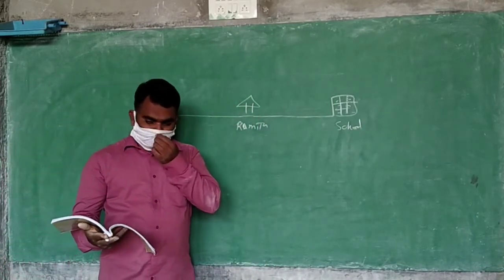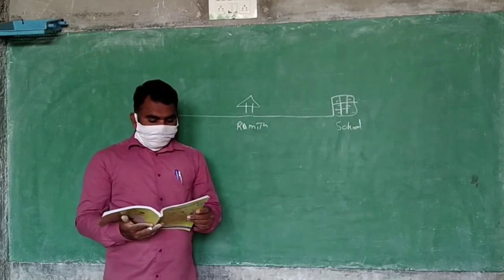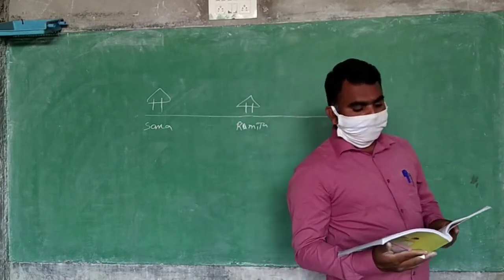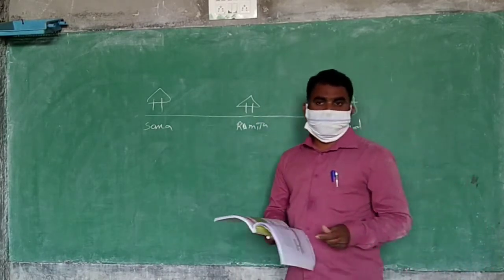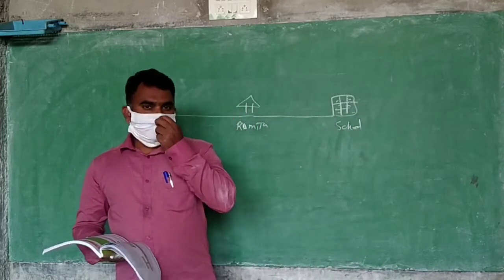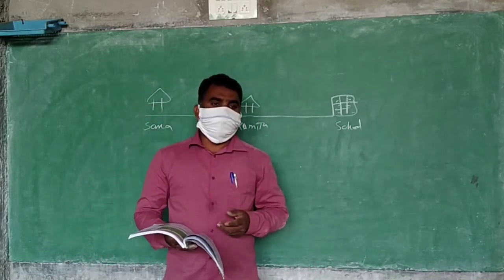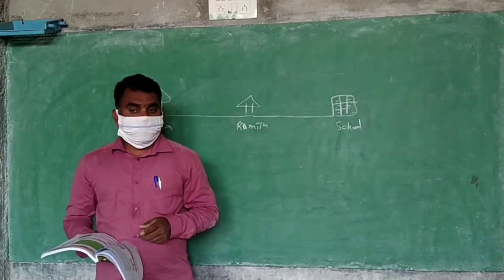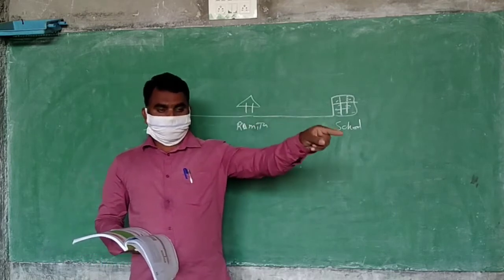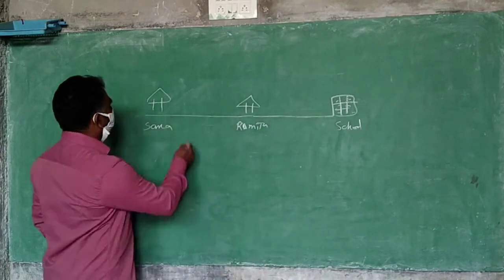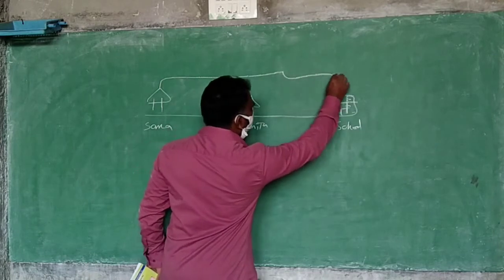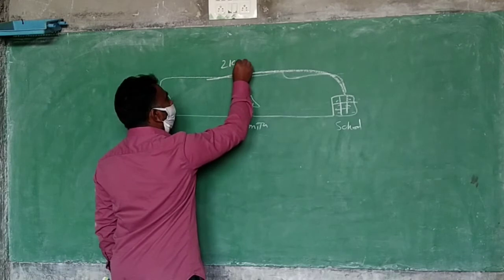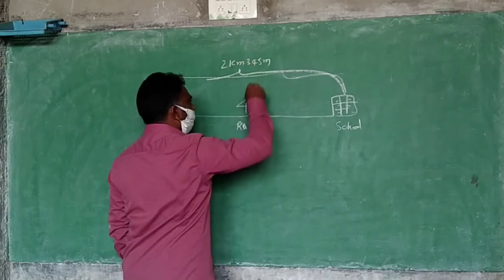Next, what has been given to us? Sana's house is 2 kilometers, 345 meters from school. From Sana's house to school, here to here. How much distance is there? 2 kilometers, 345 meters.